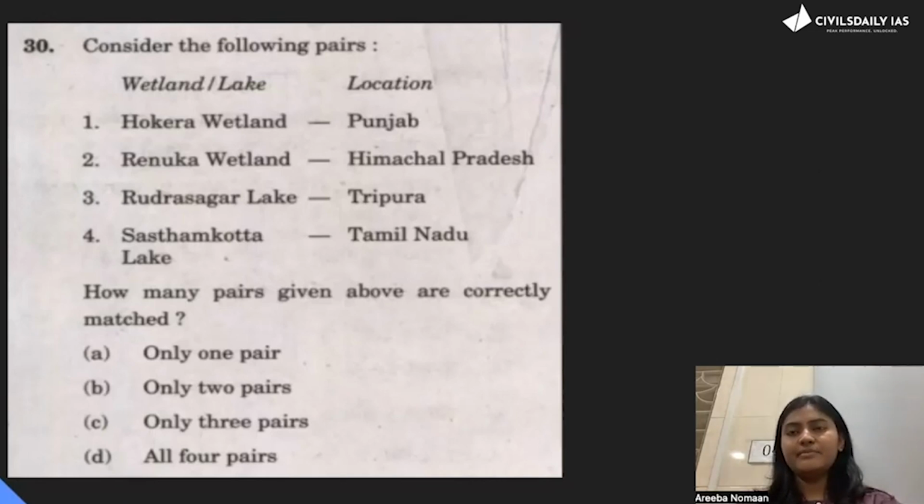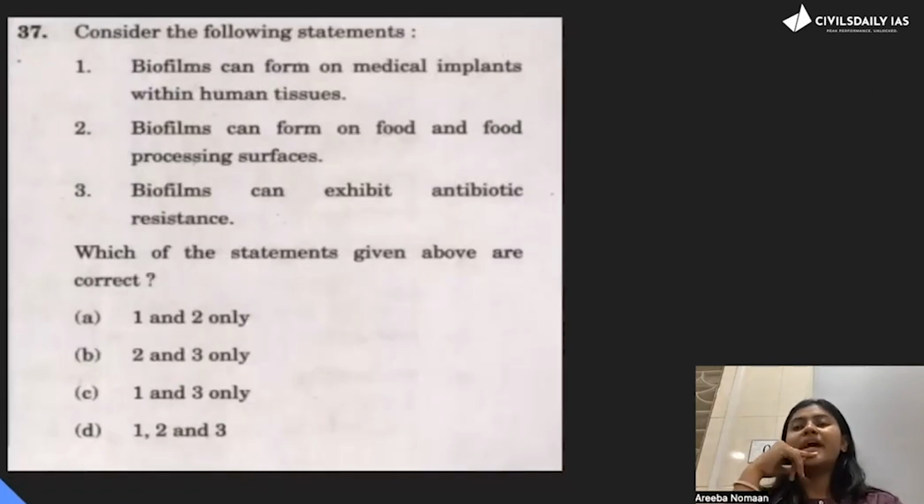B. Okay, next. So it's a science question. And a lot of humanities people get this fear of science questions. In my opinion, science questions are easiest because first they ask basic science, secondly they ask applied science, and applied science is very easy to get the options. So we will see here. First, they have asked which statement is correct. First option is biofilms can form on medical implants within human tissues. Biofilms can form on food and food processing surfaces. Biofilms can exhibit antibiotic resistance.